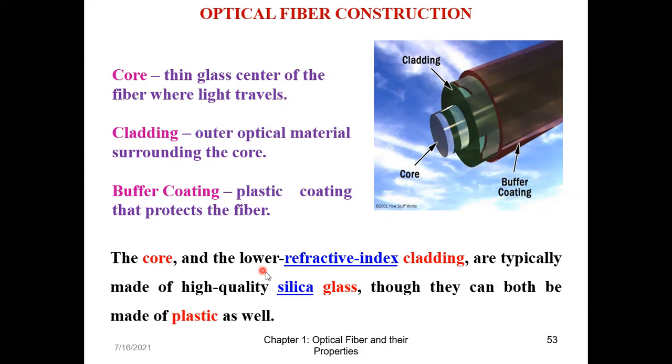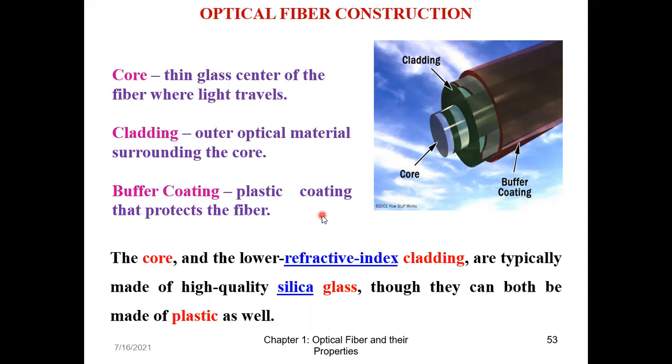The core and the lower refractive index cladding, so N2 should be less than N1, are typically made up of high quality silica glass, though they can be made up of plastic as well. Plastic has more attenuation compared to glass fiber. So instead of plastic, we go for silica.